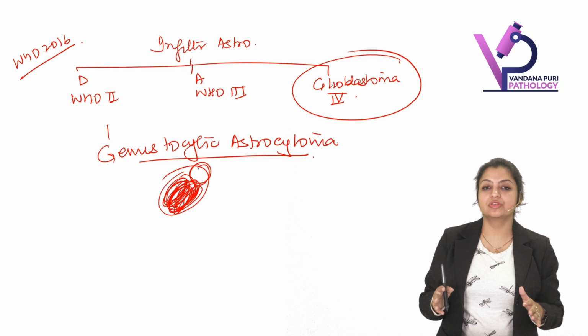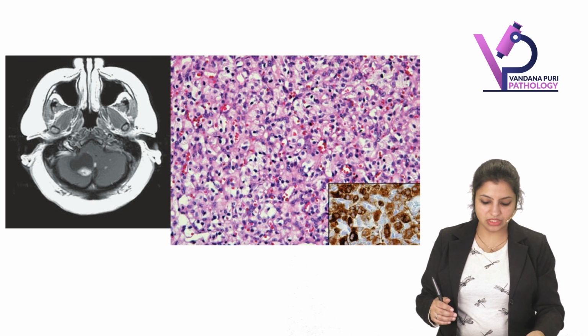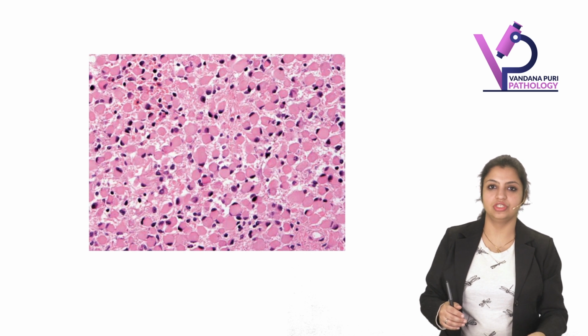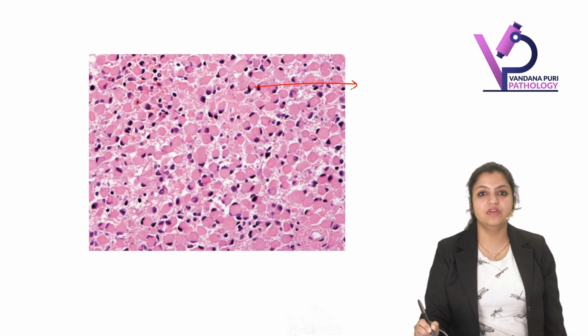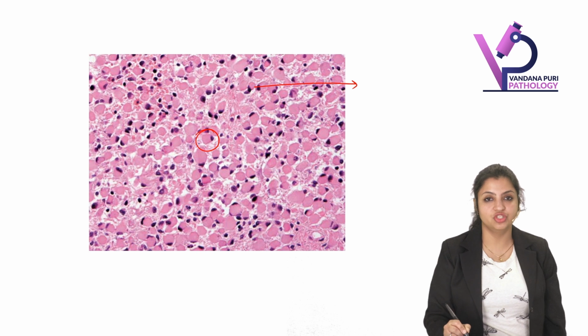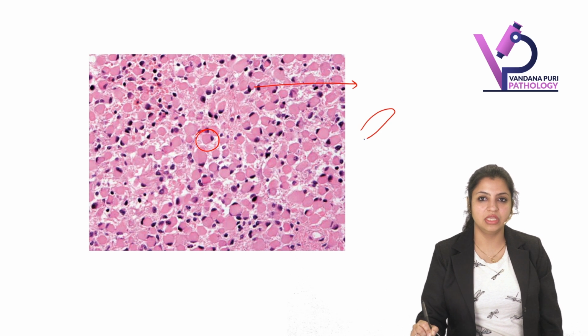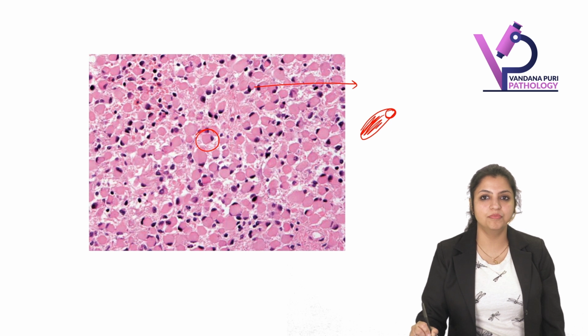That is called gemistocytic astrocytoma. Why is it important? Because of its morphology. This morphology is very characteristic of gemistocytic astrocytoma. Look at each individual cell. It is like this, with the nucleus pushed to one end, and the cytoplasm is usually pink in color.